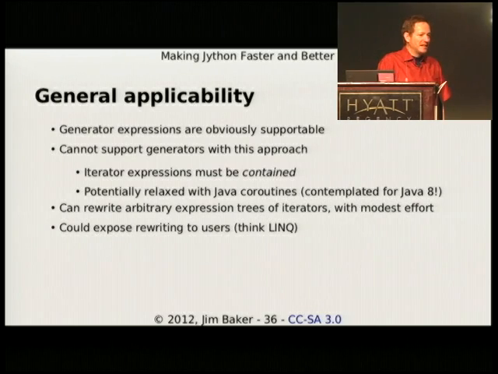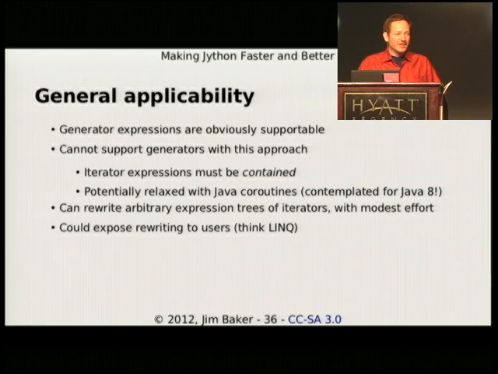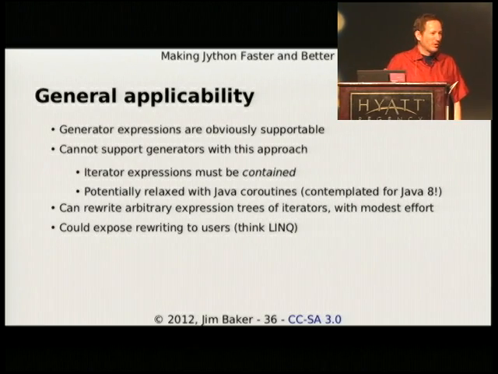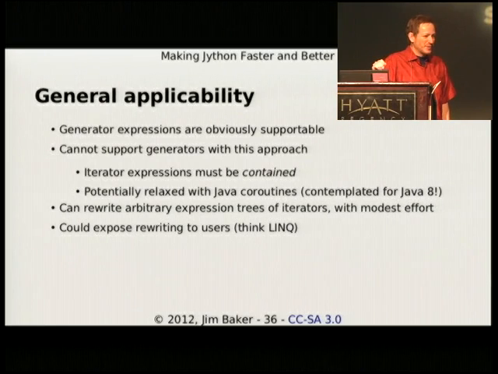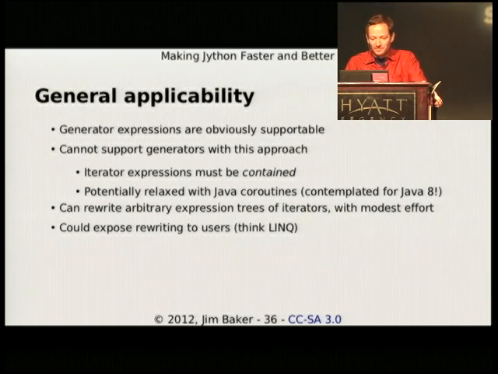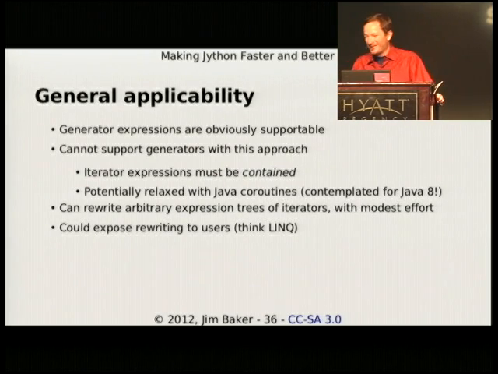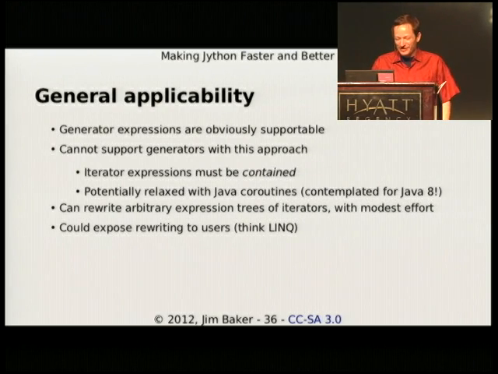So this sort of static analysis is kind of nice. It works in general with iterators of various kinds, like generator expressions. You can't support generators with yield statements, obviously, because the iterator expression must be contained, although Java 8 might introduce coroutine support, in which case this could be done. And in general, if we had that Java 8 support, greenlets and stacklets and all sorts of good things would also be available. Currently, there's some experimental support that JRuby uses just for that.